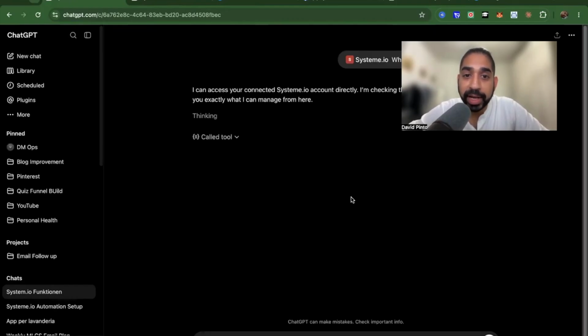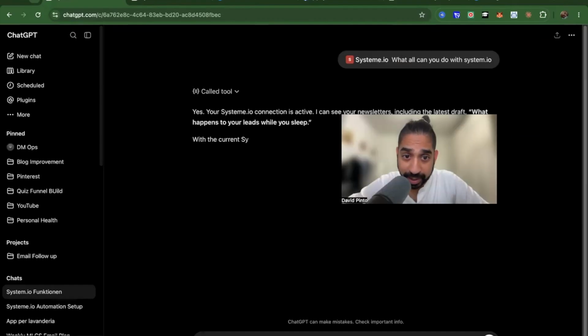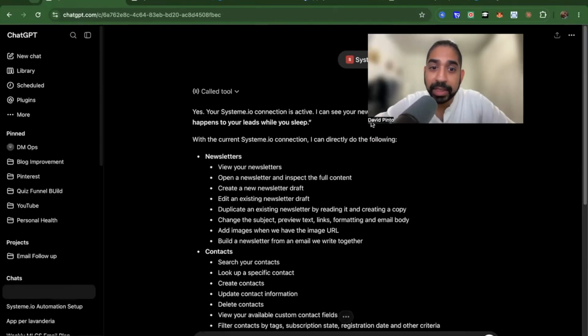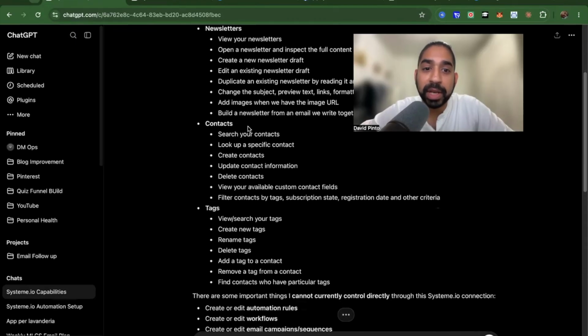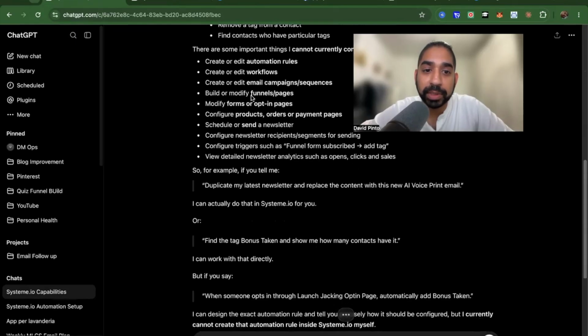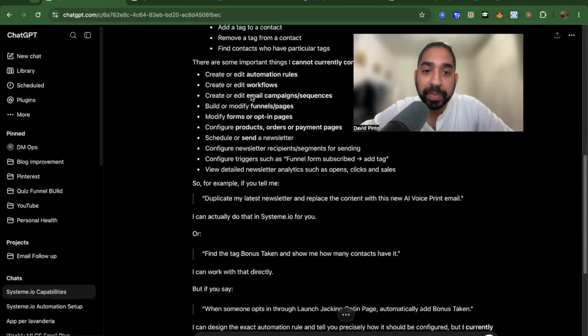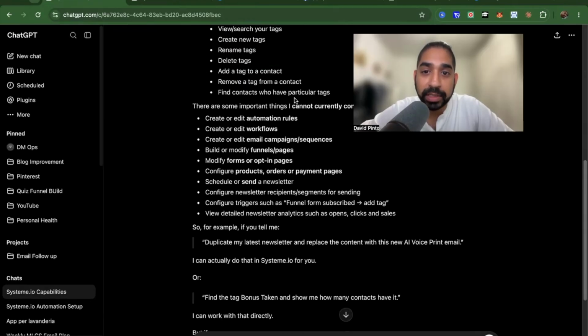So you can see right here, I can access the connected tool, and I'm checking on the live connection. I can tell you exactly. So it's going through everything, and basically it's going to tell you exactly what it's able to do. So you can see that it can work with newsletters, it can work with contacts, it can work with tags. It cannot work with, these are the things that it cannot do.